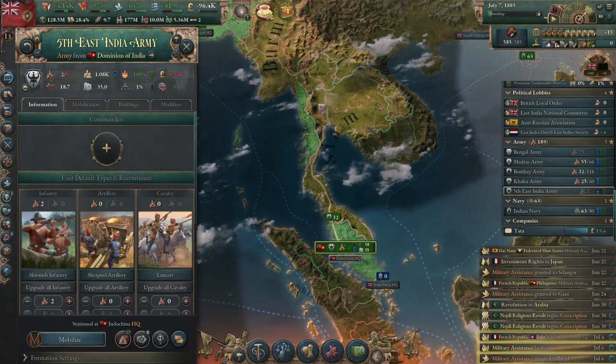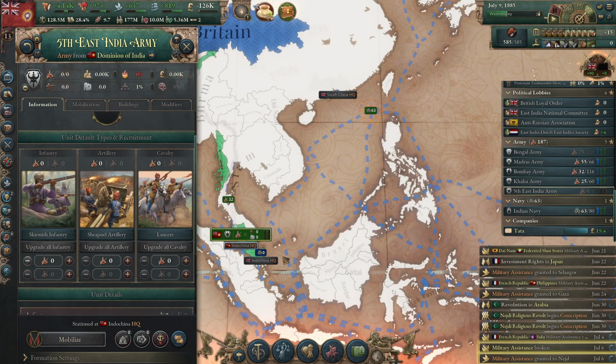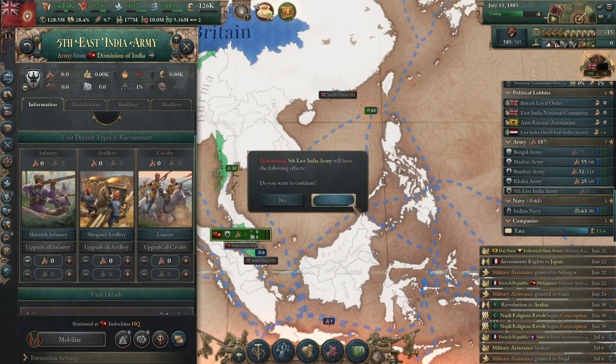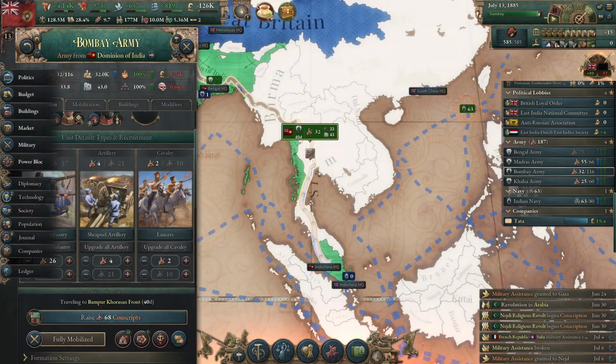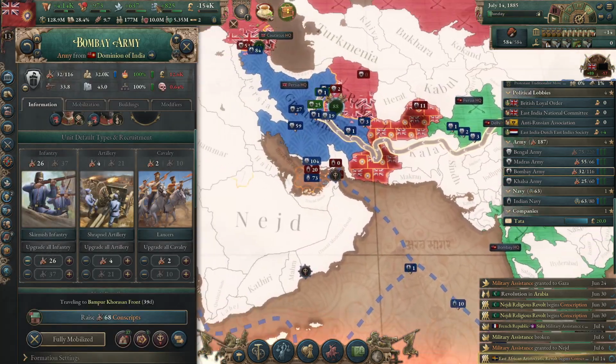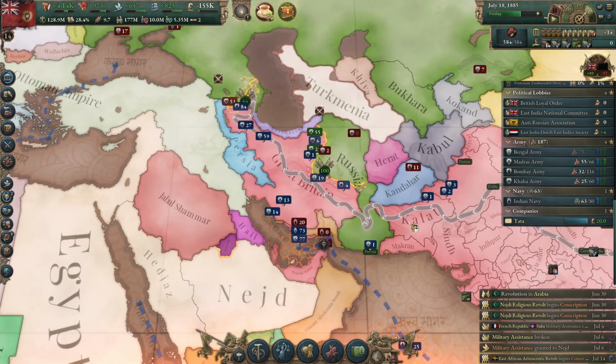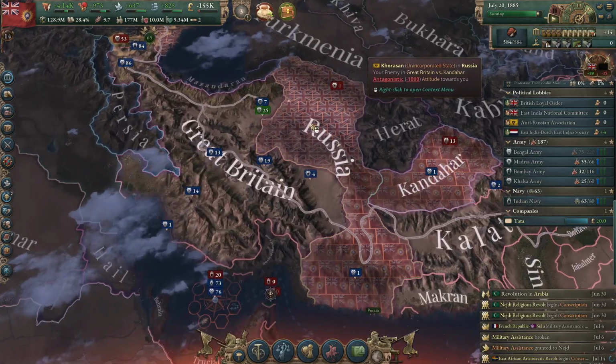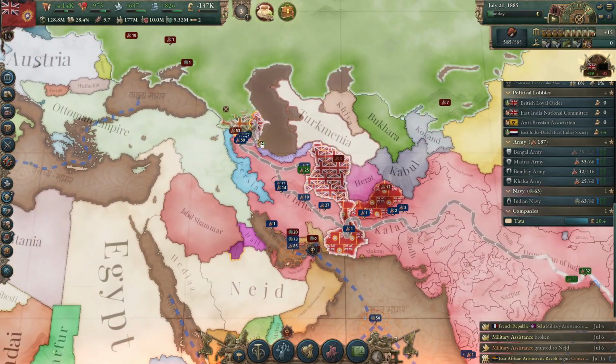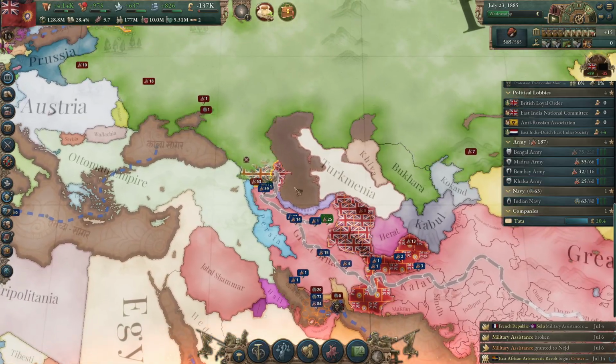This army can be reduced. And this army, the Bombay army, is on its way to not the front that it should be. Alright, and all our units are on their way to the main front in the Caucasus.